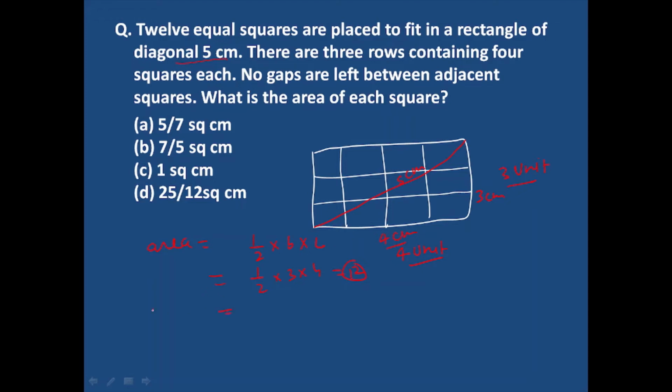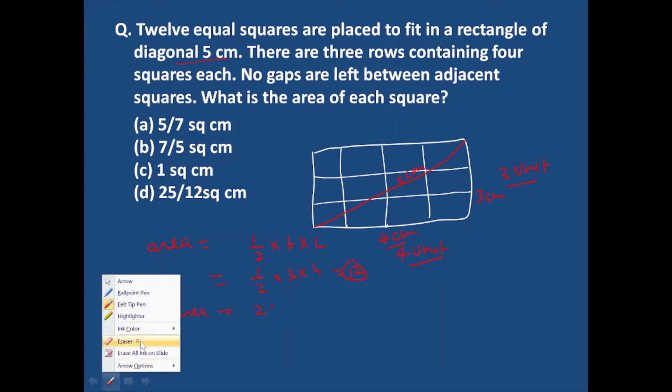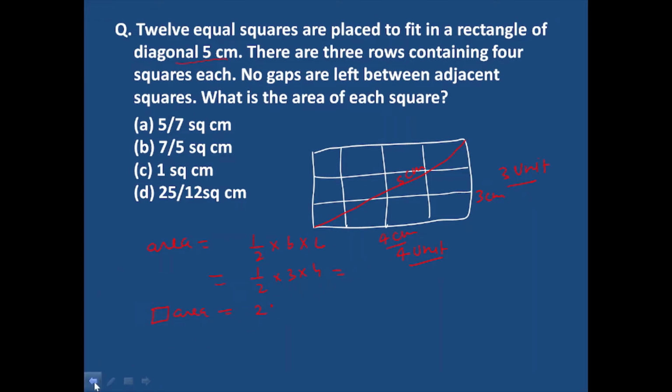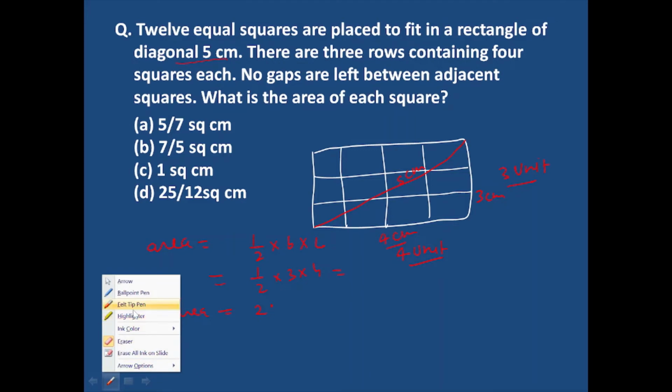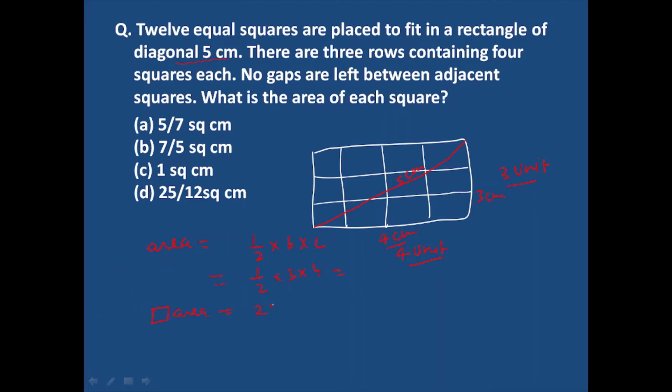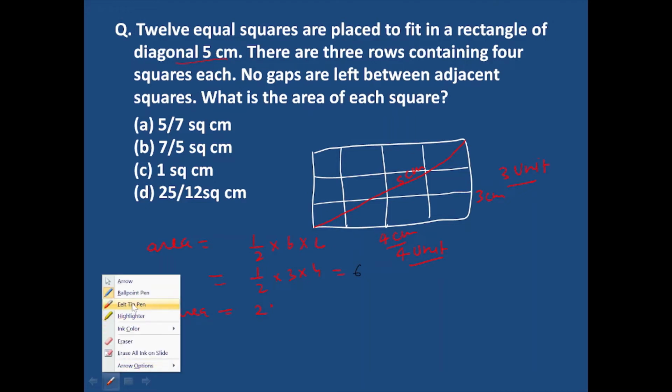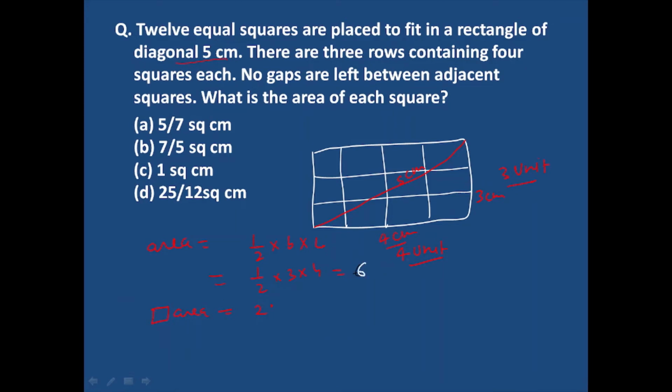So the total area of the rectangle will be 12 square centimeter.